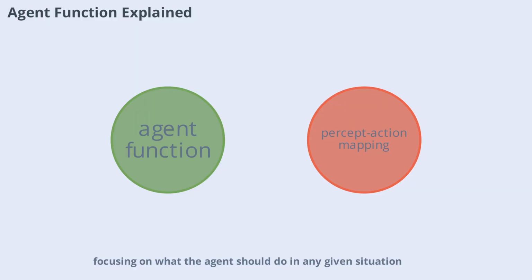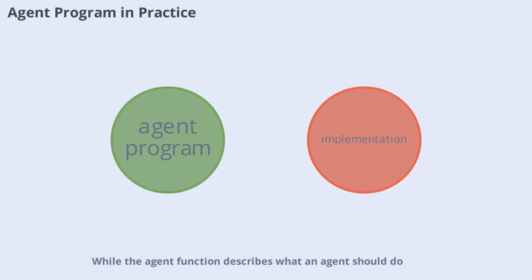The agent function provides an external view of the agent's behavior, focusing on what the agent should do in any given situation. While the agent function describes what an agent should do, the agent program is the actual code or algorithm that brings this behavior to life. It runs on a physical machine, processing inputs from sensors and producing actions through effectors. The agent program is the internal implementation of the agent function, translating abstract logic into real-world operations. This distinction is crucial for building intelligent systems that can operate reliably and efficiently in their environments.